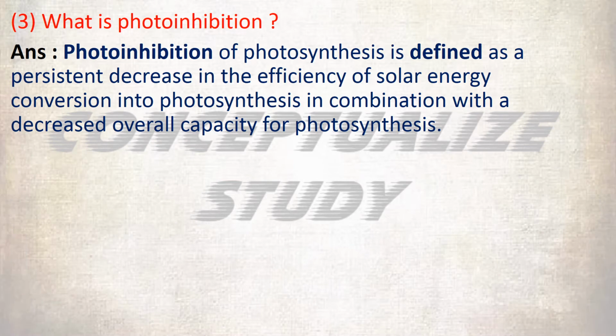Number 3. What is photoinhibition? Photoinhibition of photosynthesis is defined as a persistent decrease in the efficiency of solar energy conversion into photosynthesis in combination with a decreased overall capacity for photosynthesis.